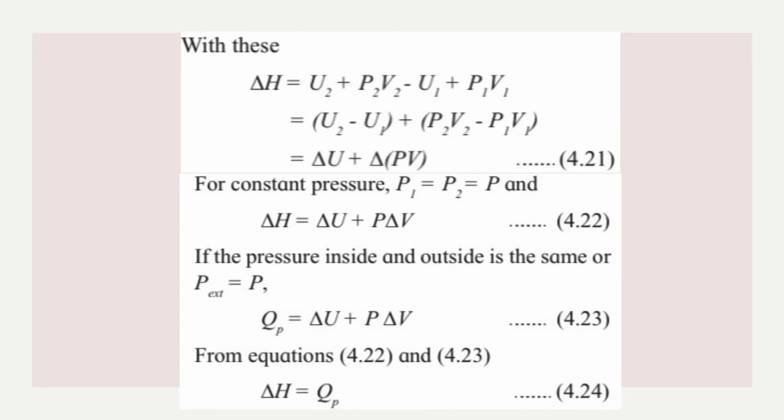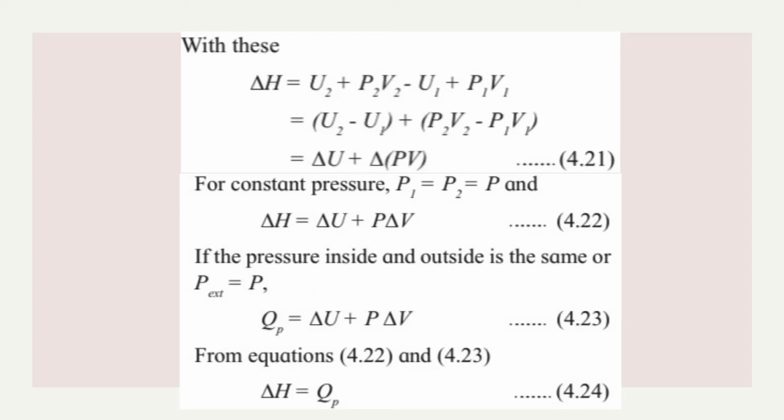H2 minus H1. So what is the expression for H2? That is U2 plus P2 V2. So I'll write U2 plus P2 V2 minus U1 plus P1 V1. Okay, now there should be a bracket in that expression. So I'll get in the next step U2 minus U1 plus P2 V2 minus P1 V1. Okay, now afterwards I'll get U2 minus U1, I can write it as delta U, plus P2 V2 minus P1 V1 can be written as delta of PV, change in pressure and volume.